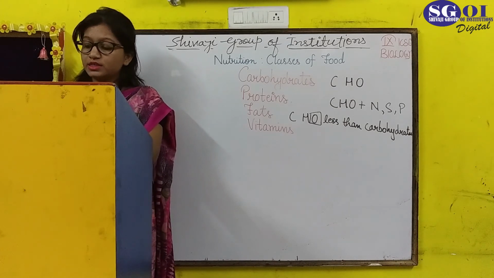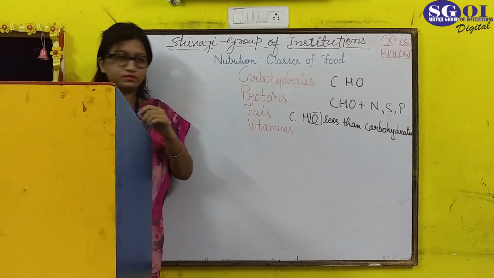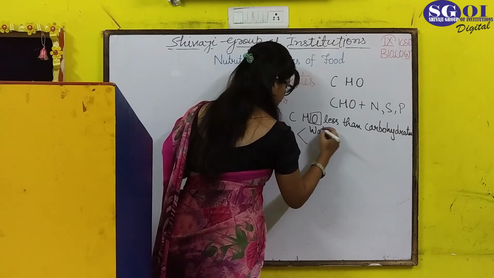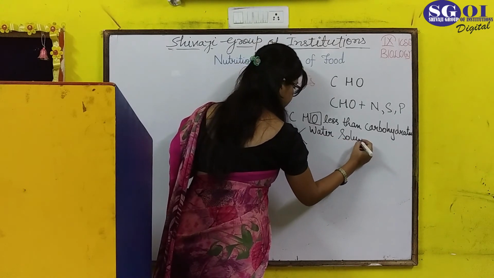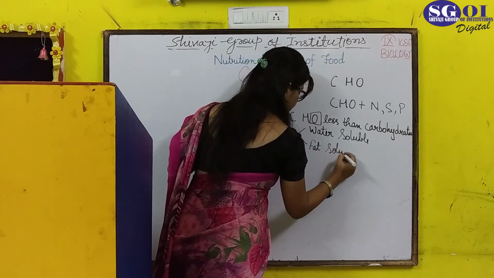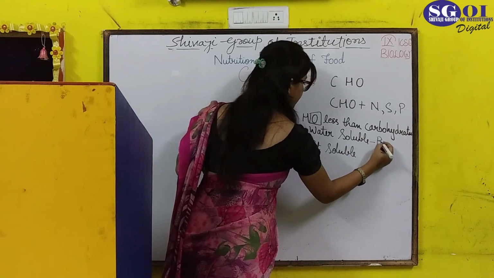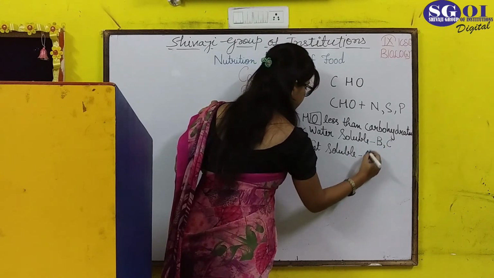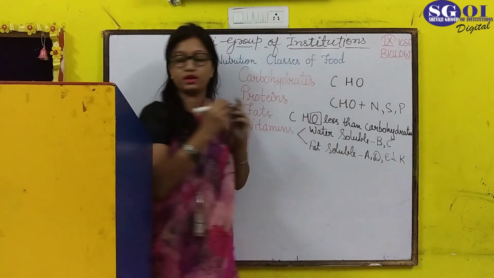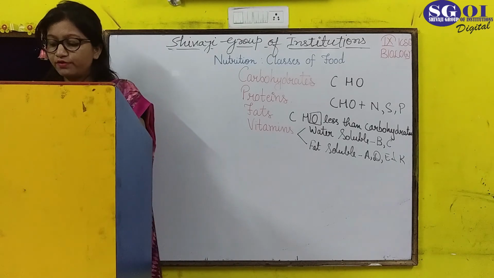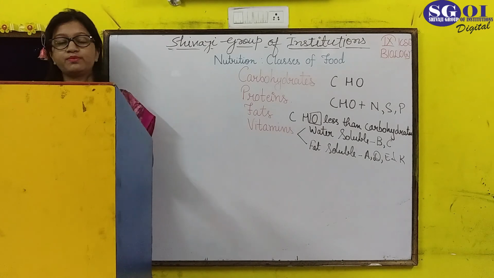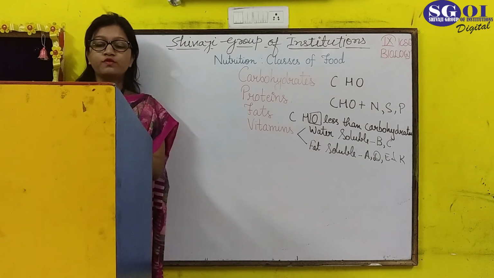Water soluble vitamins are B and C, and fat soluble vitamins are A, D, E, and K. These are the vitamins which are fat soluble. Except for vitamin D and K, all others are not synthesized in the body and must be supplied through food.